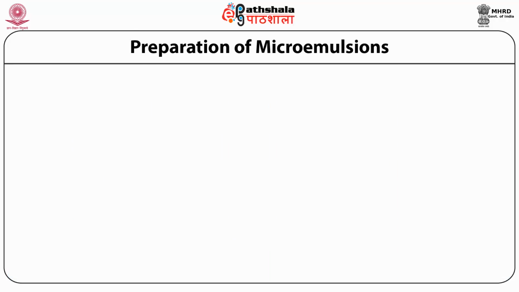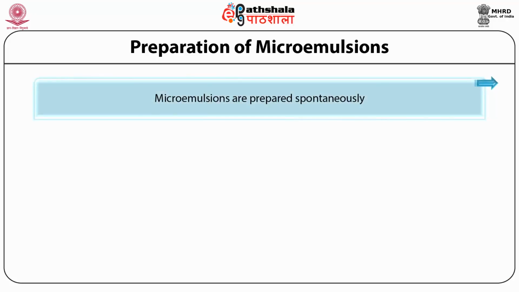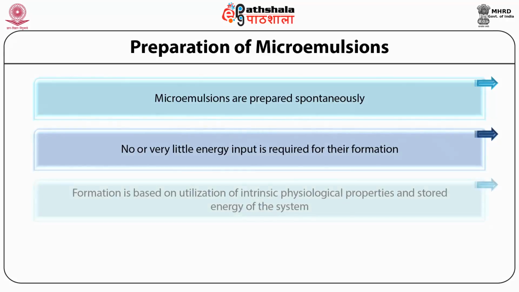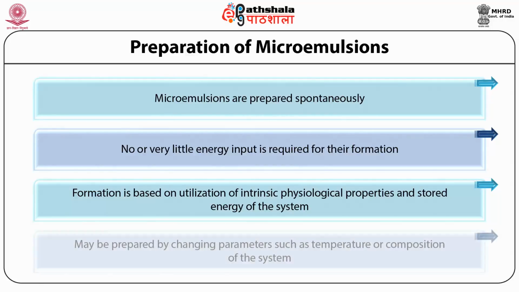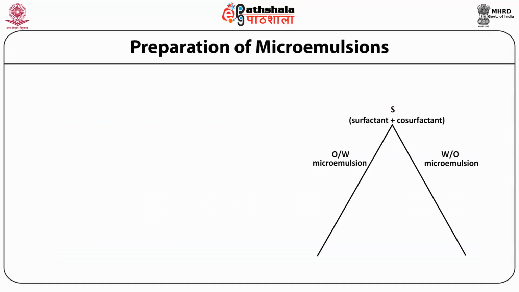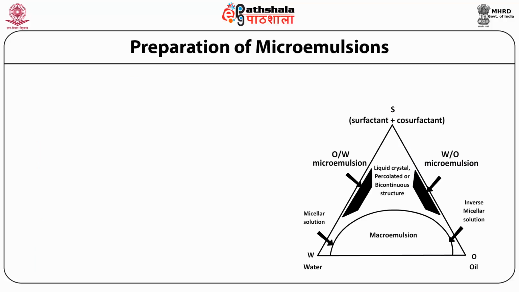Preparation of microemulsions. Microemulsions are prepared spontaneously. No or very little energy input is required for their formation. Formation is based on utilization of intrinsic physiological properties and stored energy of the system. They may be prepared by changing parameters such as temperature or composition of system. There are two methods for the preparation of microemulsion.